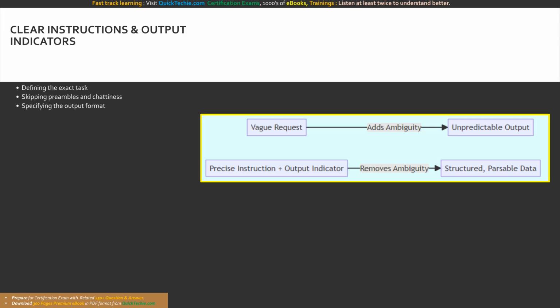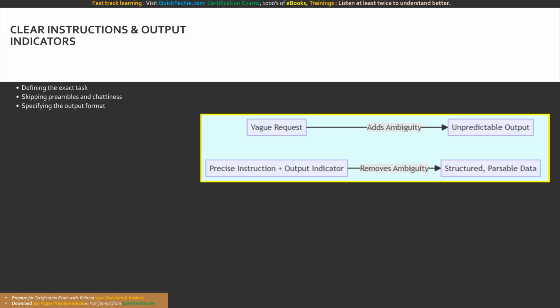Why do broad instructions fail? If you say, "discuss the global economy," the model has no boundary. It might give you a one-sentence quip or a 10-page dissertation. Very fast. Instead, your instruction must be highly specific. "Summarize the key factors affecting global economic growth in 2025 in exactly 3 bullet points." Precision completely eliminates ambiguity.